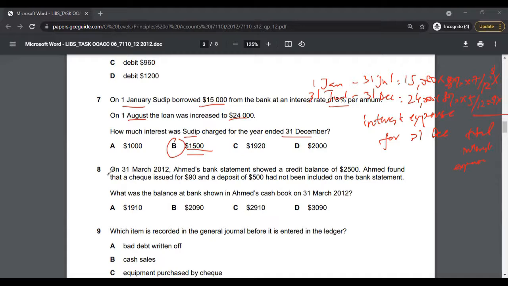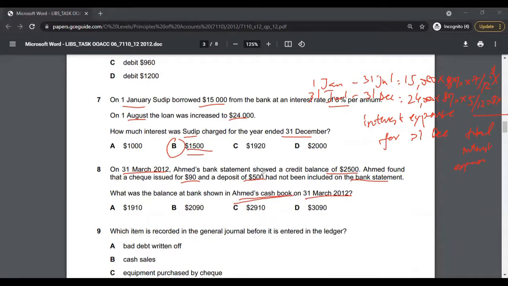Multiple choice 8. On 31st March 2012, Ahmed's bank statement showed a credit balance of 2,500. Ahmed found that a check issued for $90 and a deposit of $500 had not been included on the bank statement. So the bank statement missed a deposit of $500 and missed a withdrawal, or the payment of $90. What was the balance at bank shown in Ahmed's cash book at 31st March 2012?